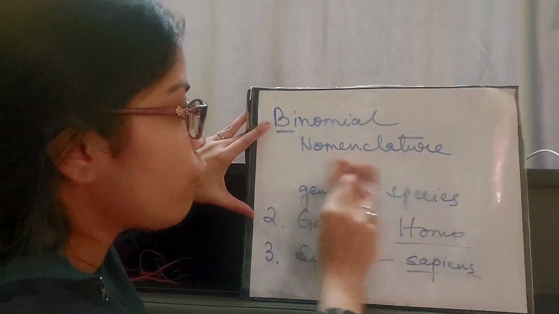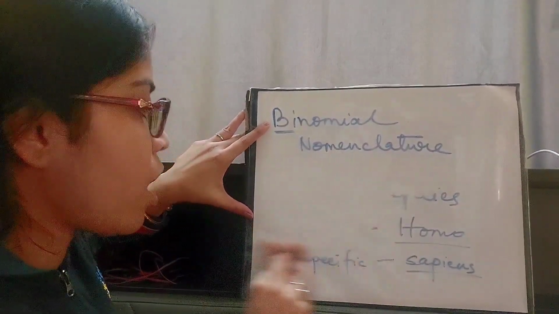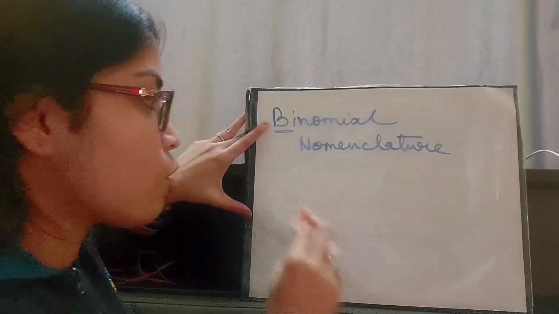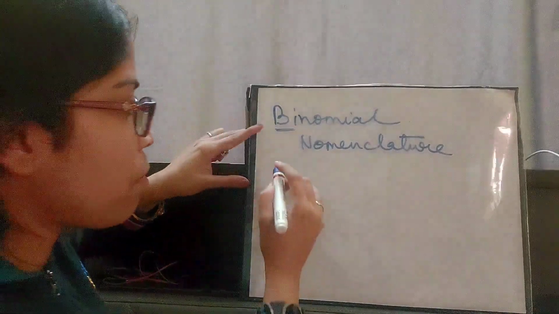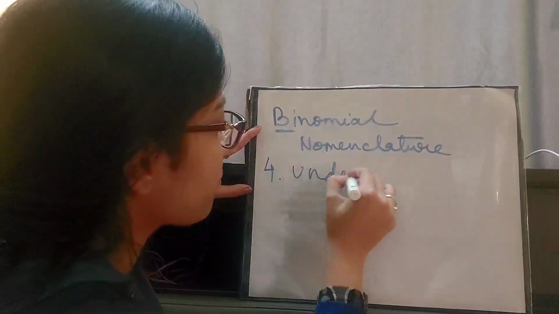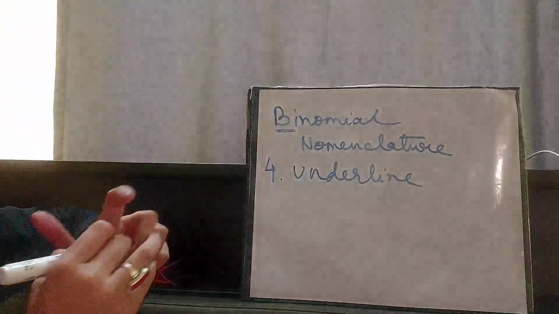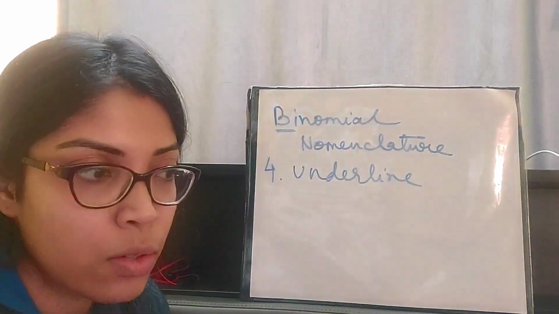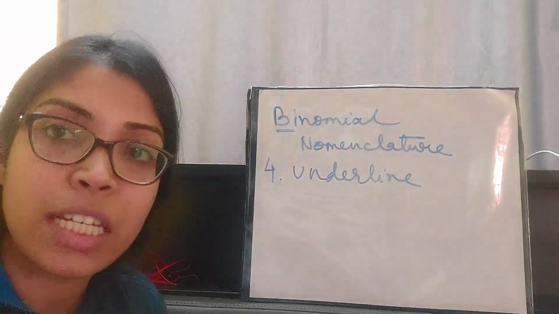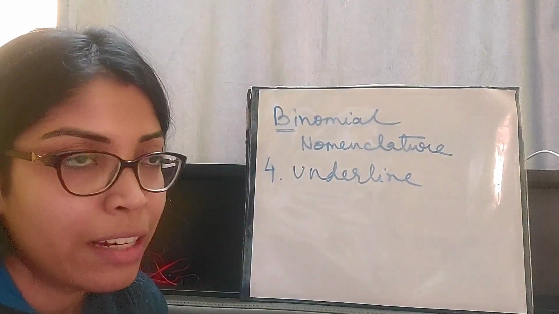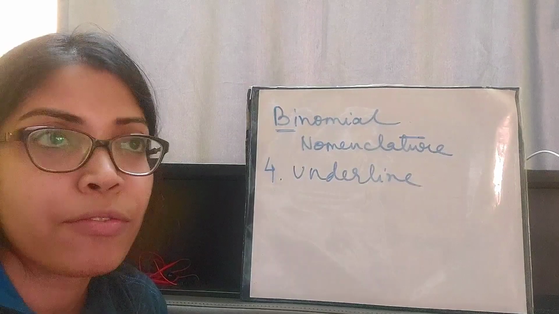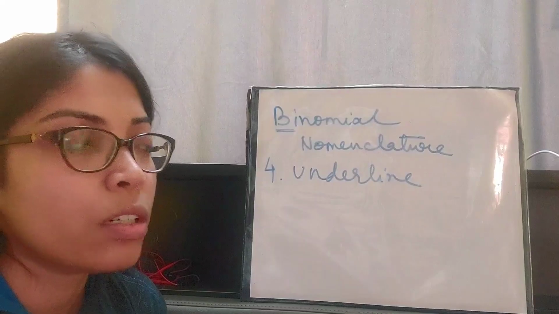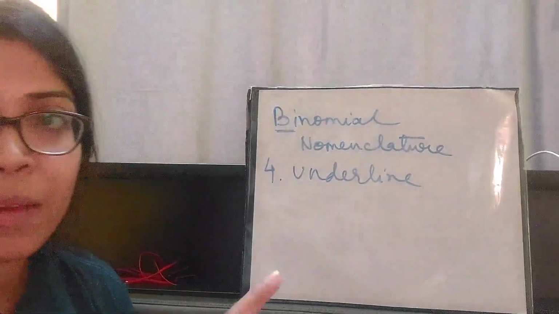Okay, the next rule is very, very important. If you don't follow this rule, you will lose marks even for other answers also. So you will have to remember this rule throughout. Rule number 4 is underlining. Why do we have to underline the scientific names? Because while the scientific names are in print form, or in our book, we see that those scientific names are italicized or written in italics. But while we are writing them, we cannot apply italics, so what we can do is underline them separately.